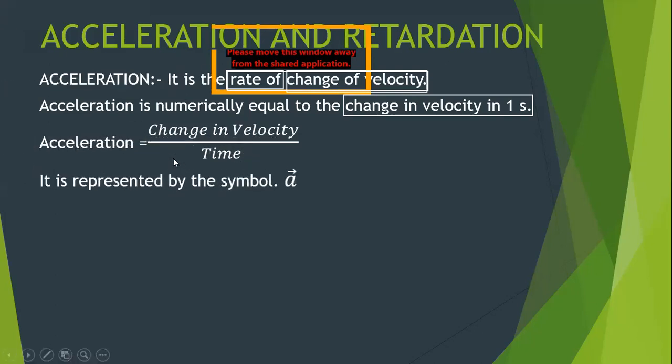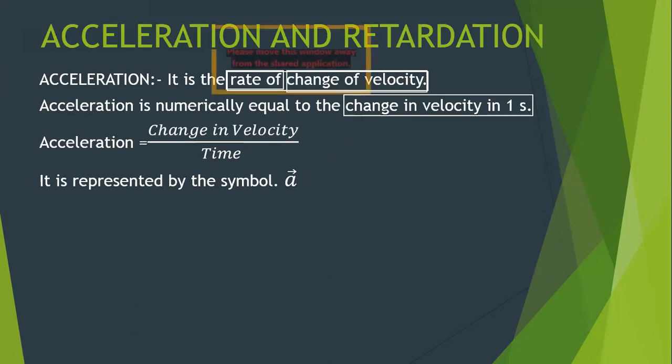So how do we represent acceleration? We represent acceleration by the symbol A with the arrow on its head. Now what does that indicate, an arrow on its head? It indicates that it's a vector quantity. So my acceleration is a vector quantity.